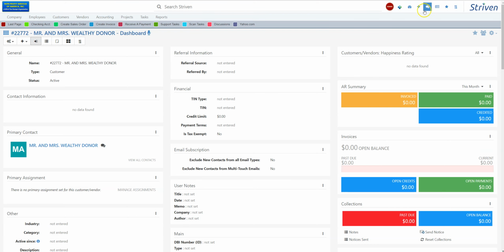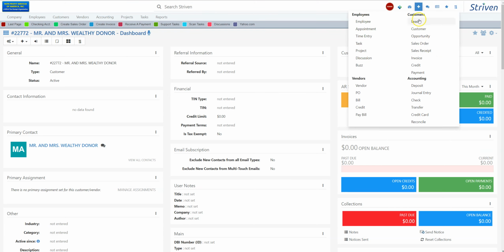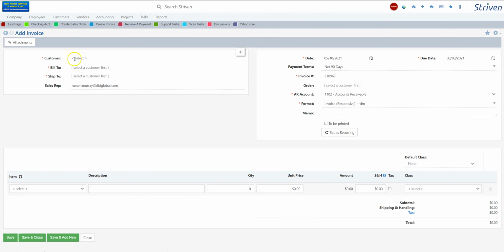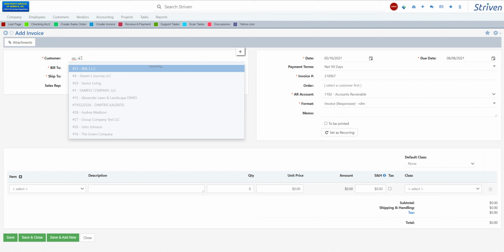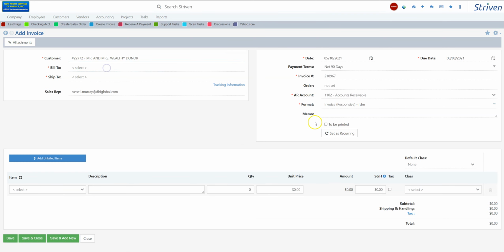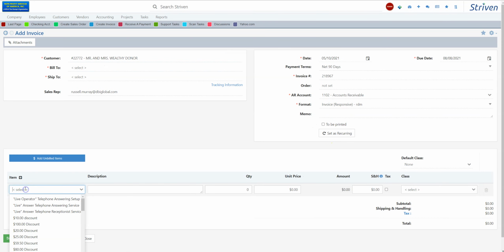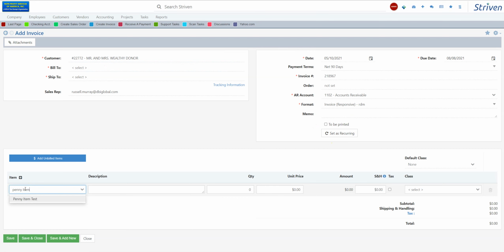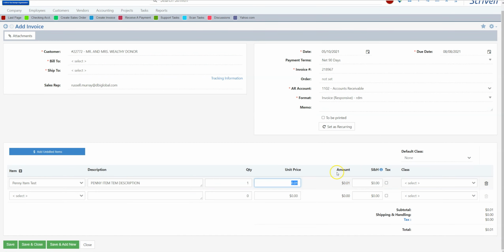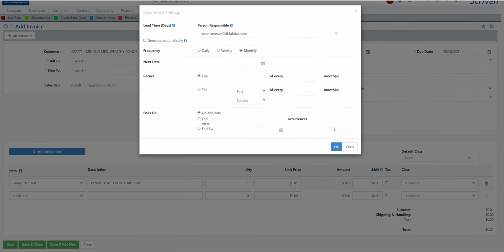So for instance, if I go to here and I set up an invoice for them, and you can see I can do Mr. Let me think, it was wealthy customer, wealthy donor. So I'll put wealthy donor in, and then let's say the donation, I have a test item here that I use, but let's say the donation is so much per month. So we'll set up as a recurring.